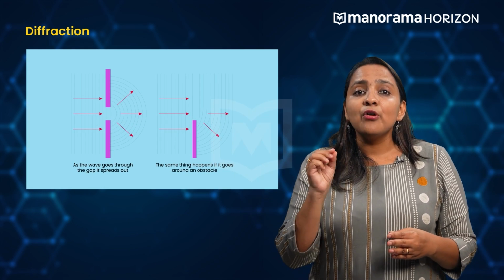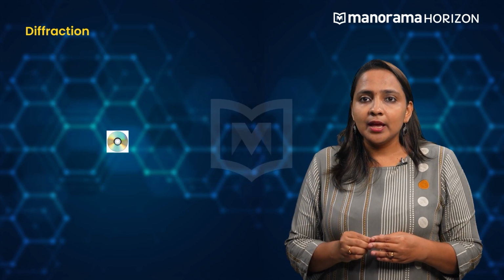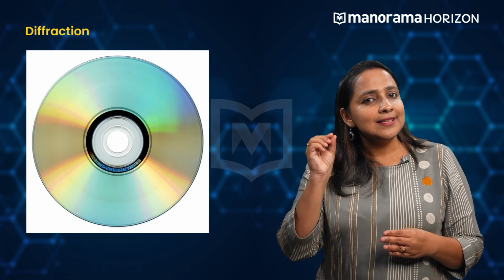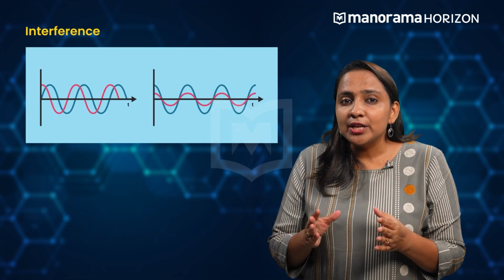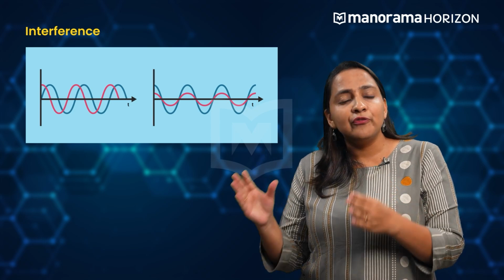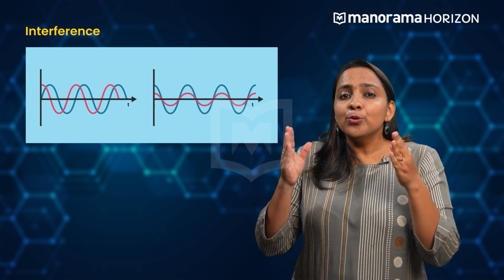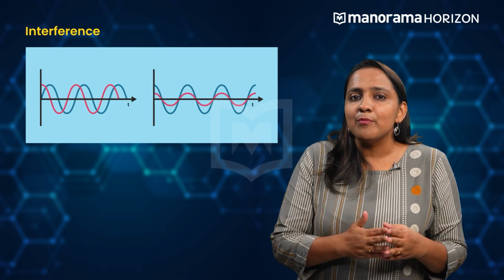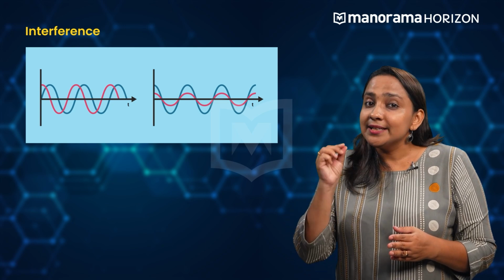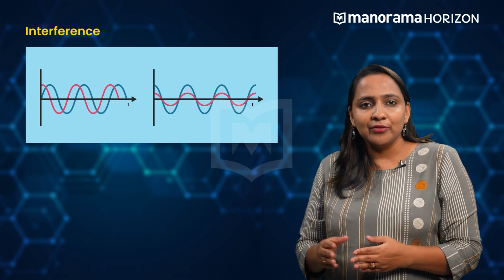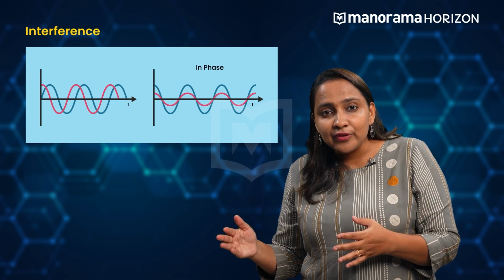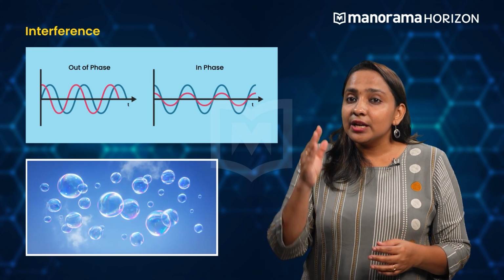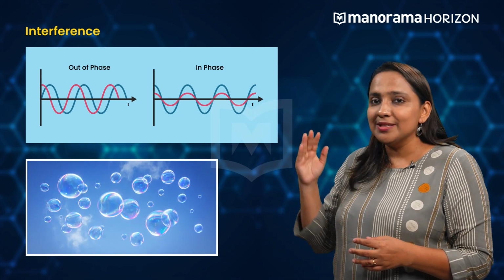Diffraction is the bending of wave around an obstacle. An example is the colors on compact disc, that is CD. Interference is the combination of two waves of the same or different frequencies to give a wave whose distribution at each point in space is the algebraic or vector sum of disturbances at that point resulting from each interfering wave. They can be in phase interference or out of phase interference. An example of this is the reflection of colors on the soap bubbles.